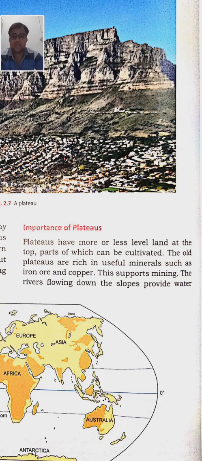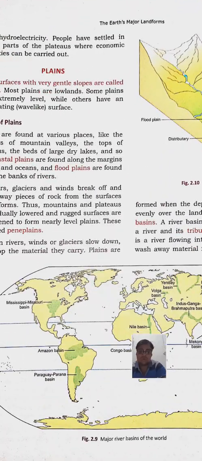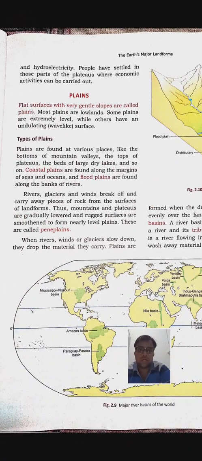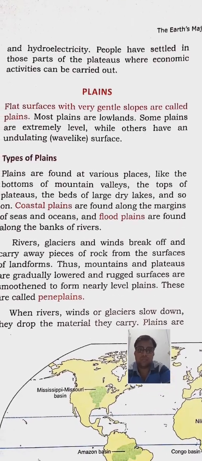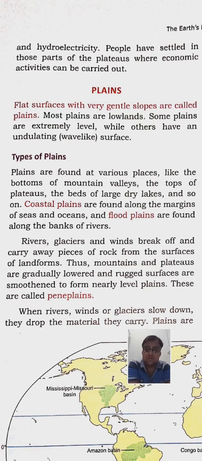The rivers flowing down the slopes provide water. The water which flows through the plateaus provides products and also supports hydroelectricity. Then people have settled in those parts of the plateaus where economic activities can be carried out, meaning where conditions are favorable.